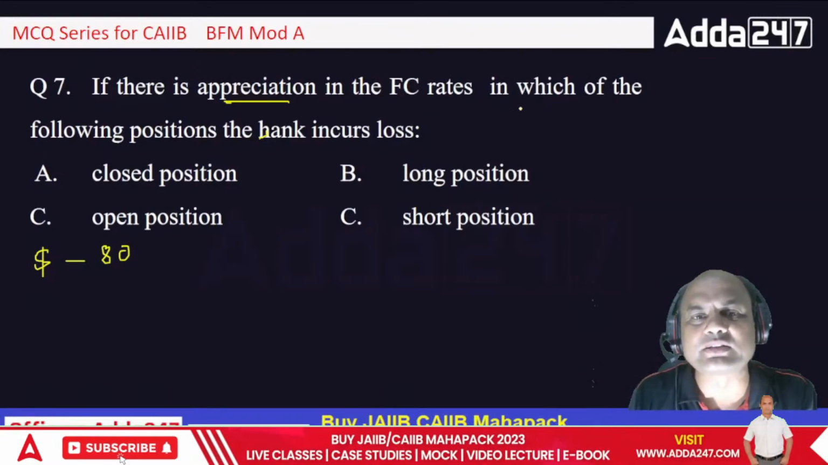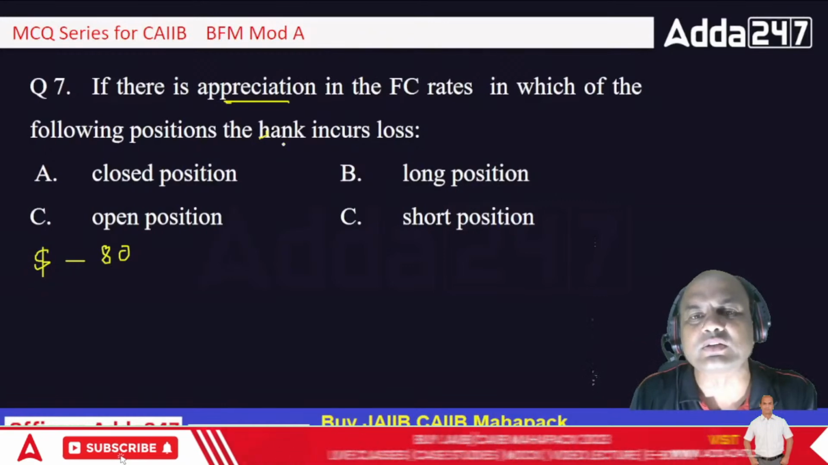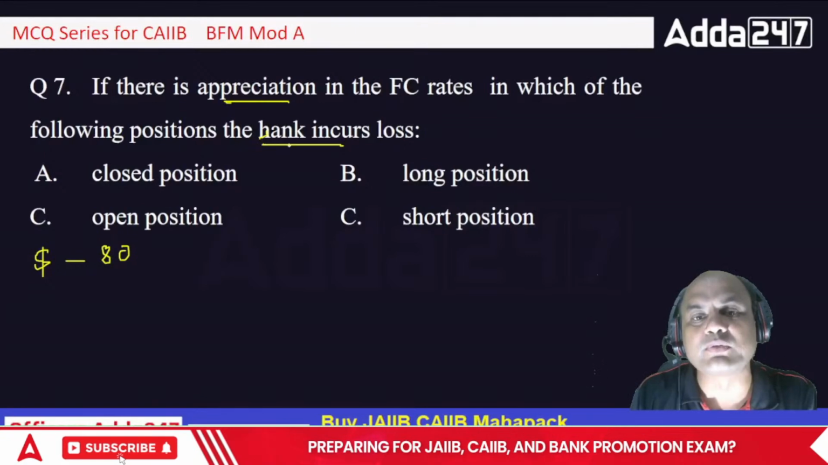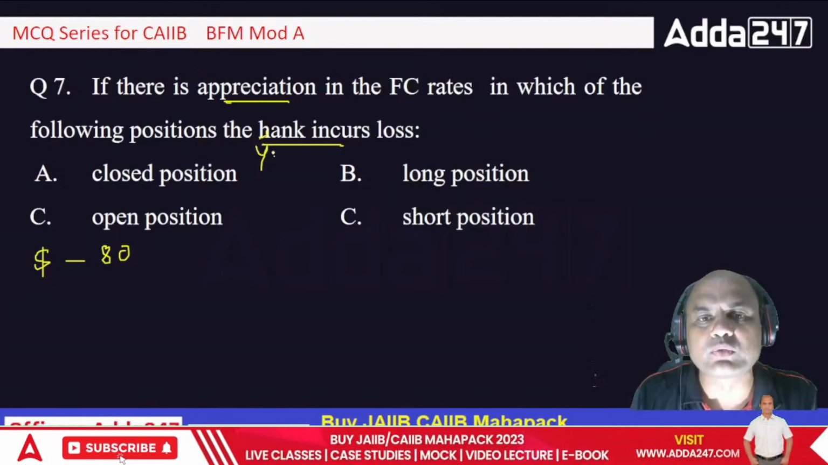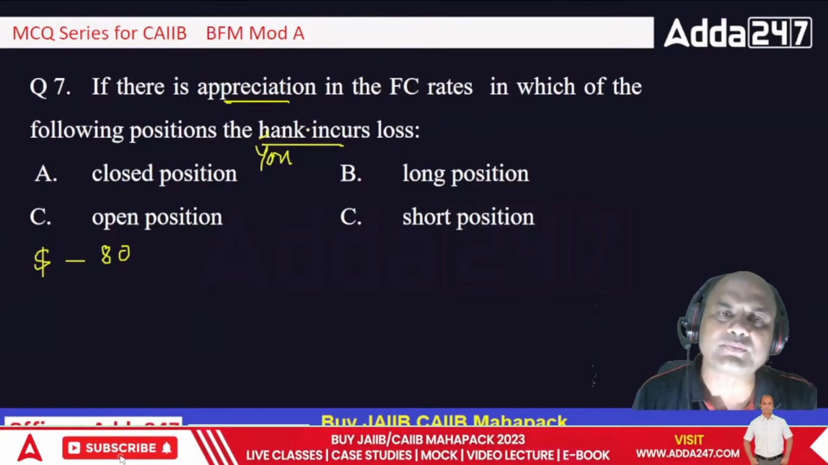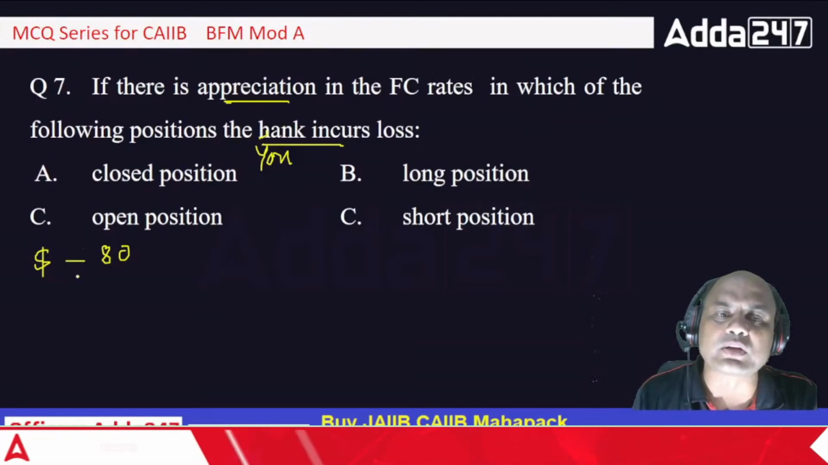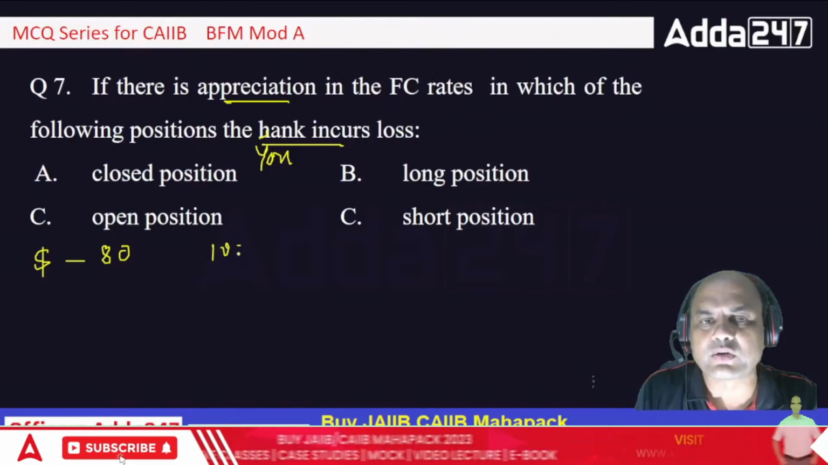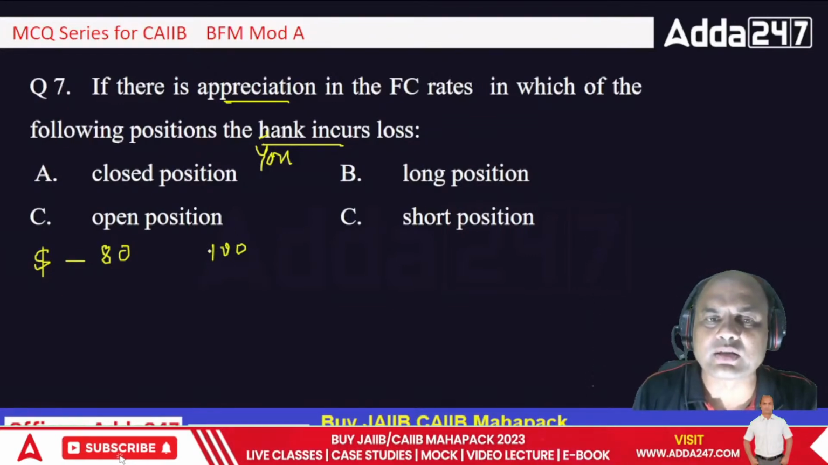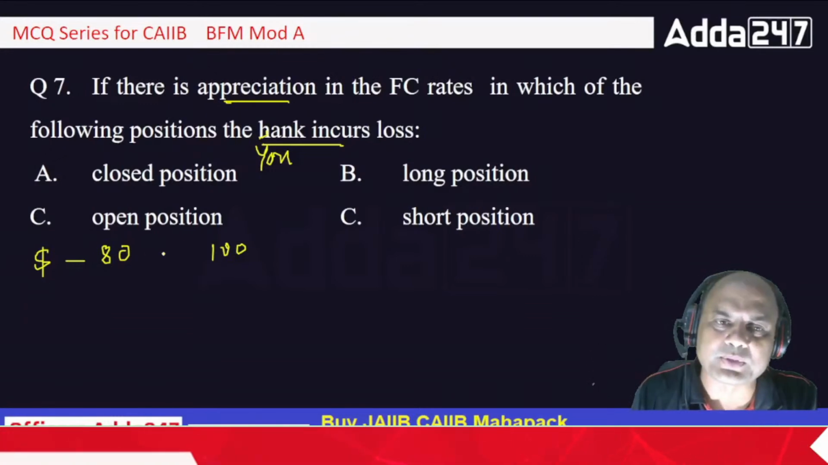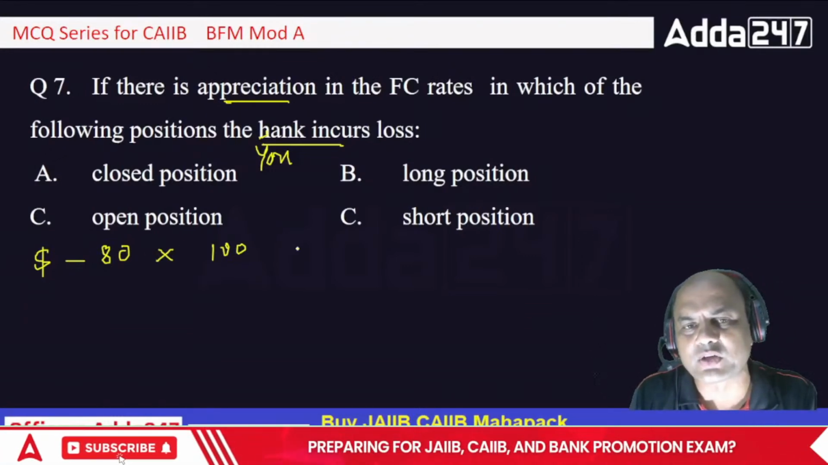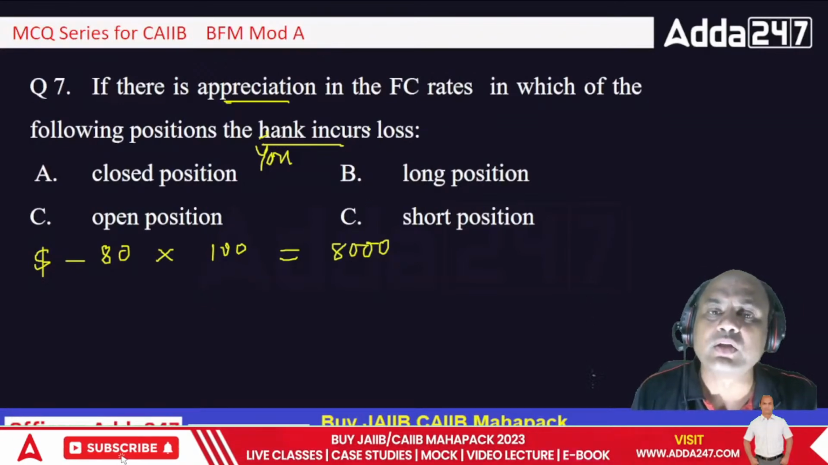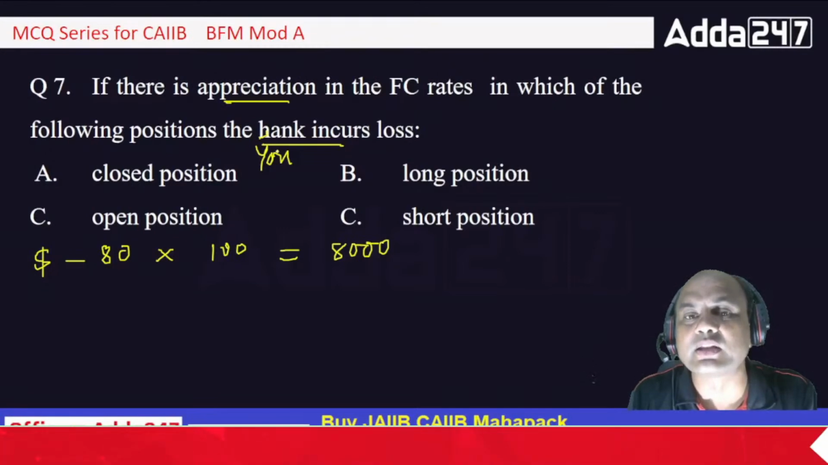Why? See here, in which following position the bank incurs the loss? Forget this bank, now take yourself. You will incur the loss. Let's say you have $100 with you, and $1 is at 80 rupees. So you have bought it at 80 rupees, $100. So you have spent how much? 8,000.